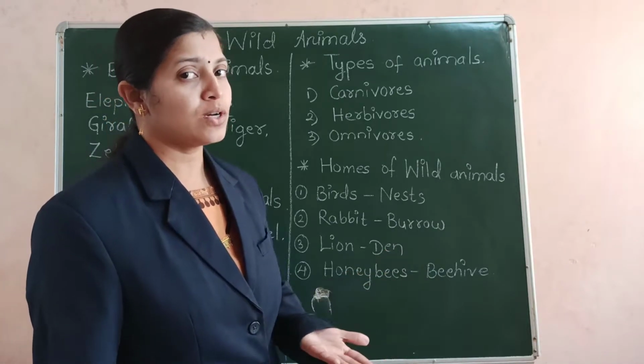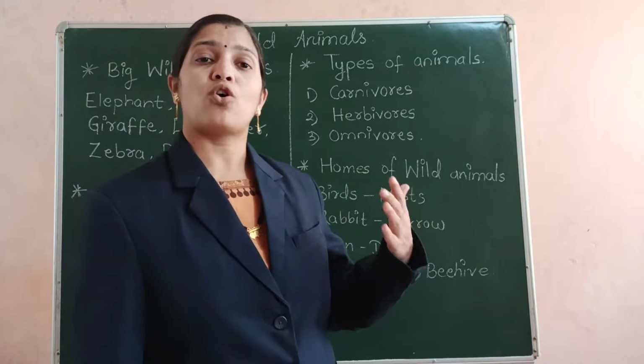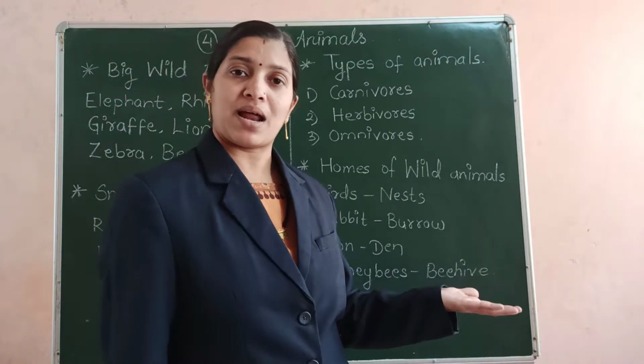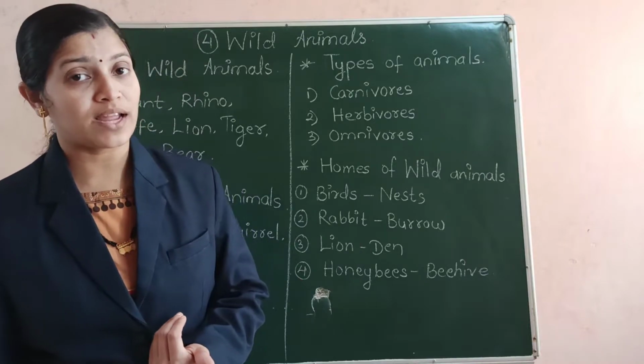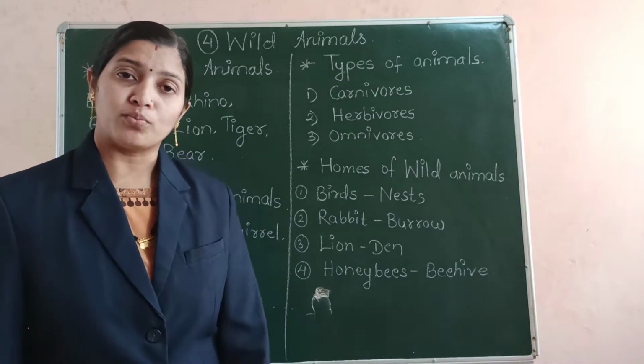Human being is also an omnivore, because what does a human being do? Human beings eat all types of vegetables, that is plants, as well as the flesh of other animals. So human being is also an omnivore.